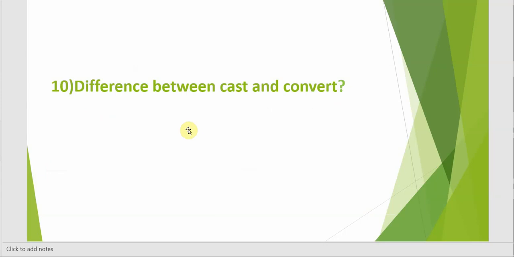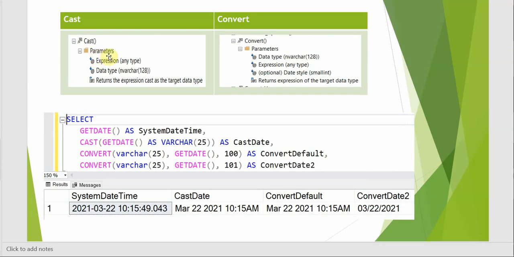10th question, what is the difference between cast and convert? For cast, we have the parameters, that is expression of any type, and data type. It returns the expression cast as a target data type. Here for convert, we have data type, then the expression. And the important thing is it has a style, which is an integer or smallint value. It returns the expression of the target data type.